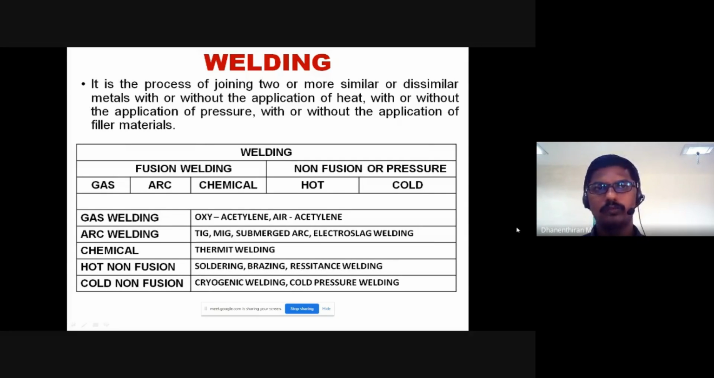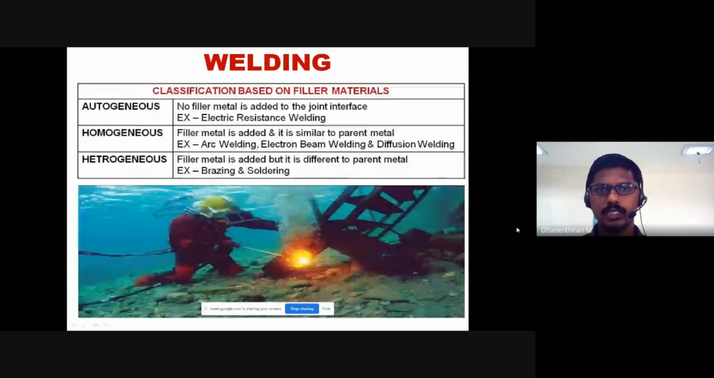This is the overview of the welding processes, the types of welding joints. So this is the major classification based on the filler materials. Here the major source of welding is the filler material. It can be classified into three types: autogenous, homogeneous, and heterogeneous welding.